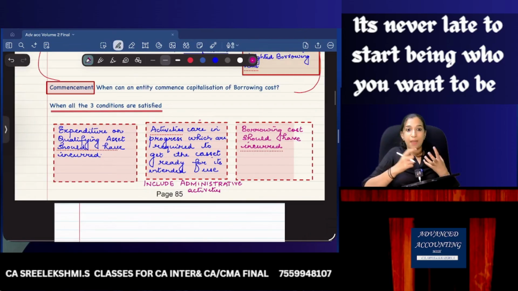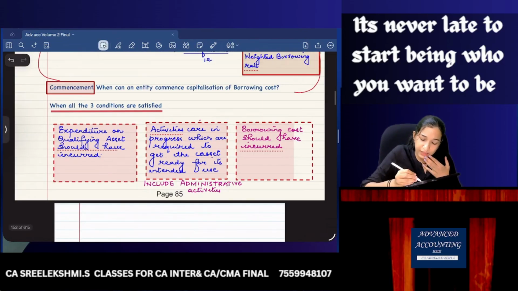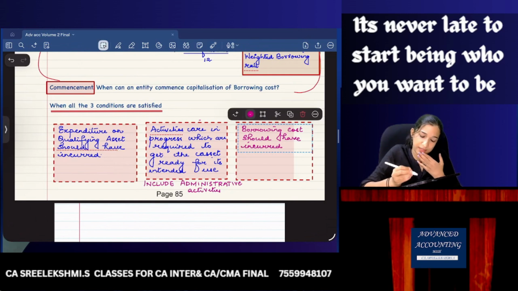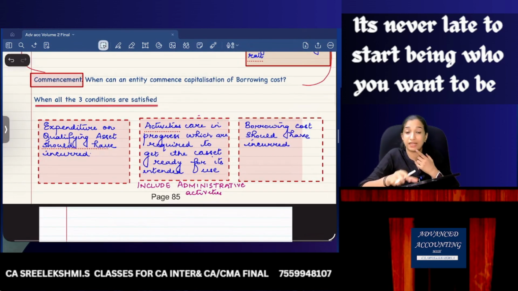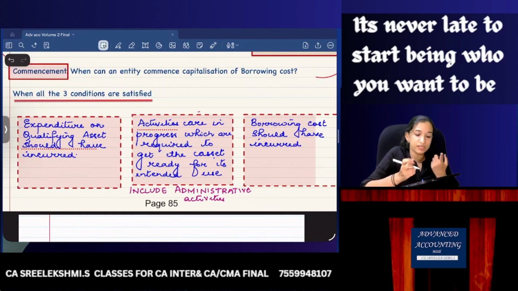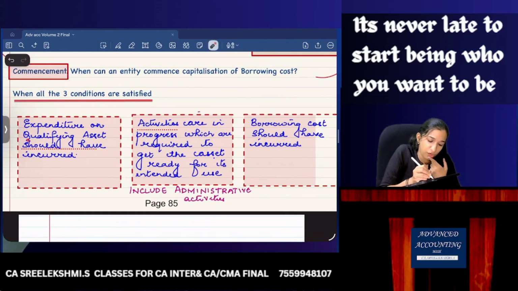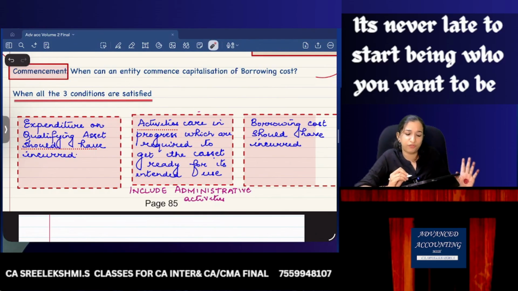To commence capitalization, all the three conditions should be satisfied. What are the three conditions? Expenditure on the qualifying asset should have been incurred. Activities are in progress to make the asset ready for its intended use.